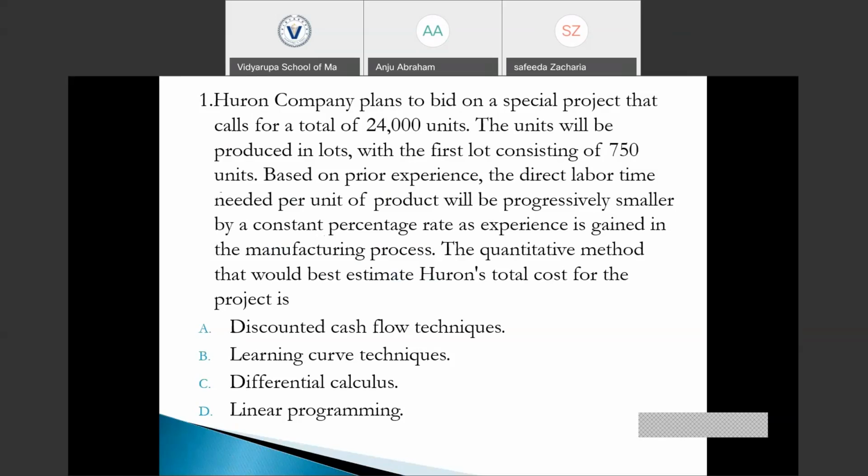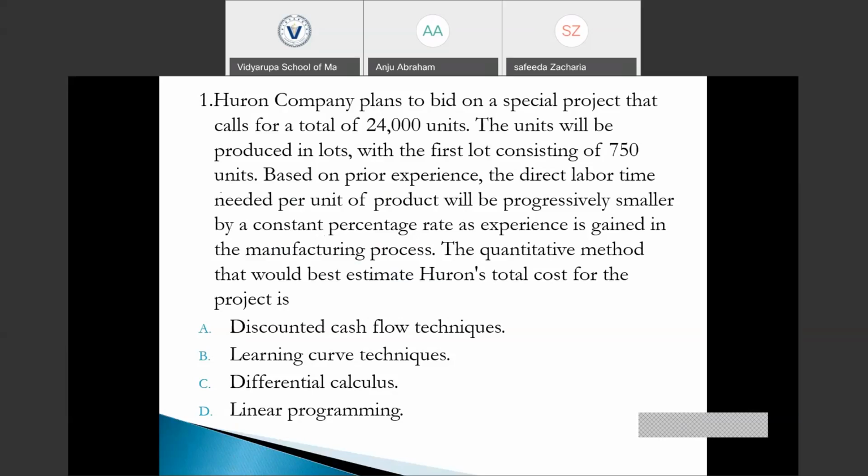The Huron company plans to place a bid for a special project which calls for the production of 24,000 units, and these units will be produced in lots, with the first lot containing 750 units. Based on prior experience, the direct labor time needed to produce the units would be decreasing at a constant percentage rate.